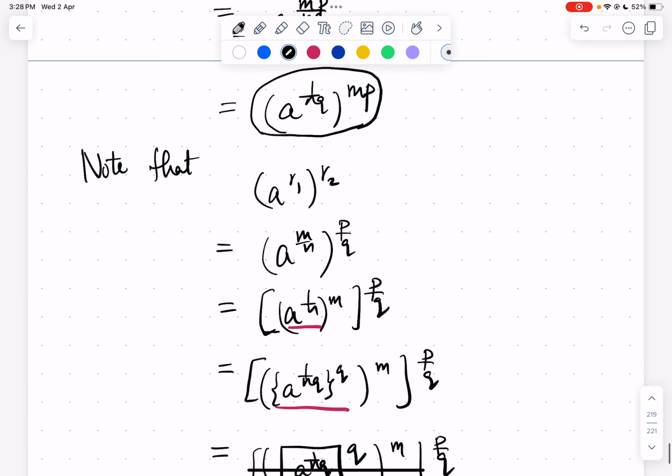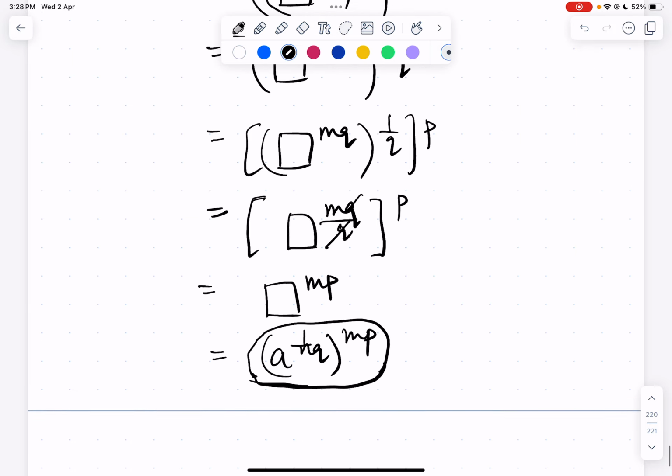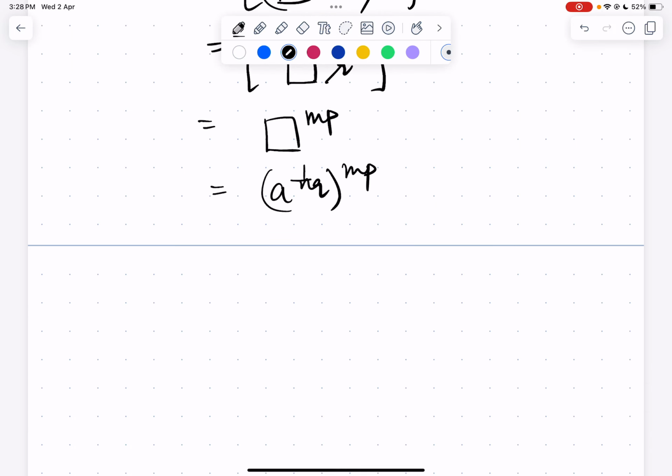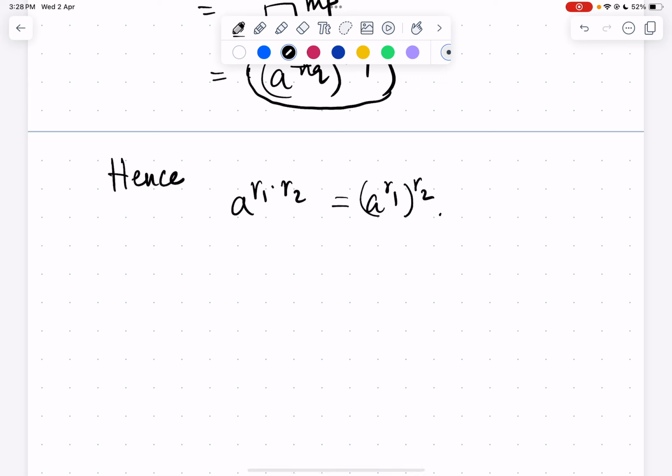It's just playing with powers, right? So both quantities are (a^(1/nq))^(mp). Hence a^(r1 r2) is equal to (a^r1)^r2. This property, which we know holds for integer powers, also turns out to hold for rational powers.